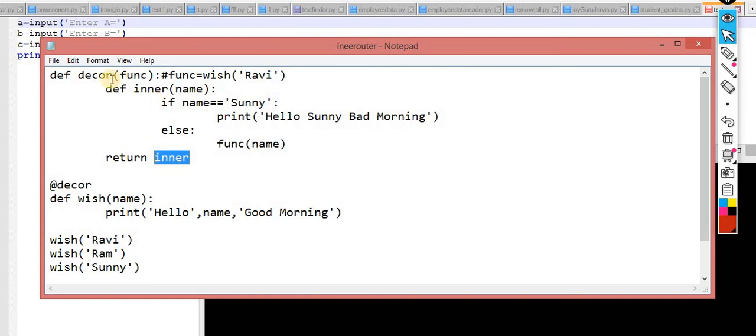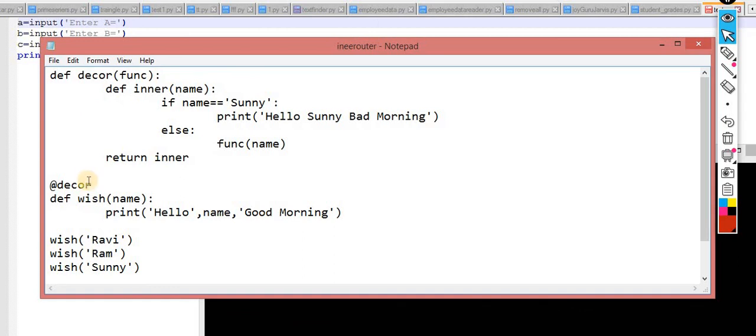So it is a little difficult to digest, but this is the concept that is called a decorator. Sometimes you will find code written with the help of a decorator. This is the last concept inside functions, an advanced concept called decorators. I know you have doubts over this, so please go and Google it a little bit. You will get more clarity, because this is a little difficult to digest.